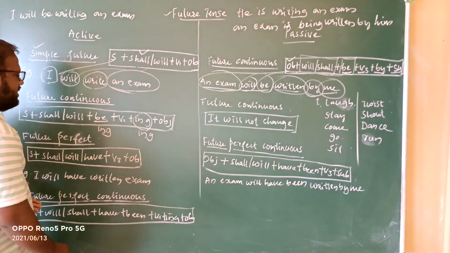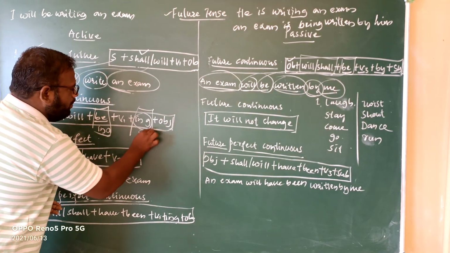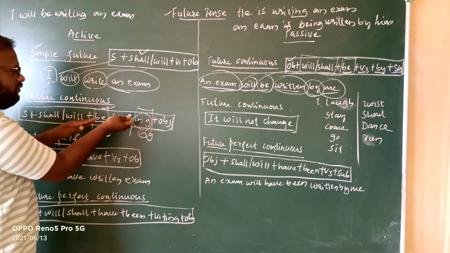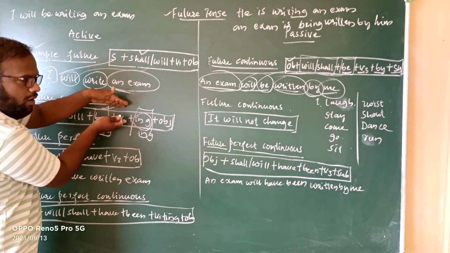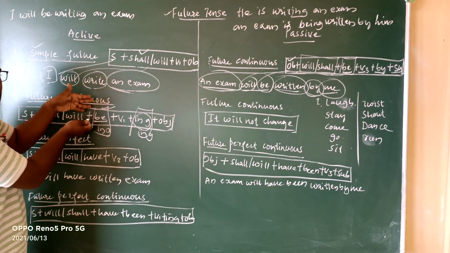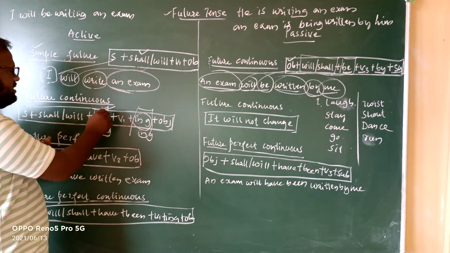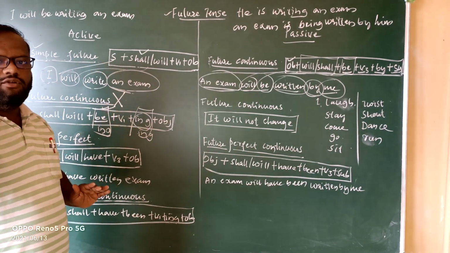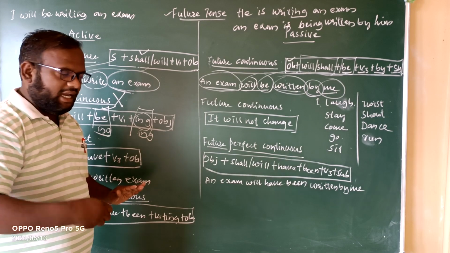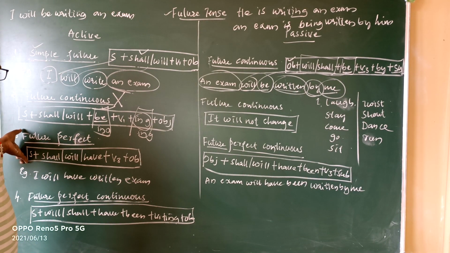Why? The reason is very simple, because already there is be plus v1 plus ing. So be is stressing the ing. If I want to remove one ing form from this, then I need to add it after the helping verb. But already after the helping verb there is an ing form, being. So therefore this sentence will not change from active to passive voice. Hope you are understanding.